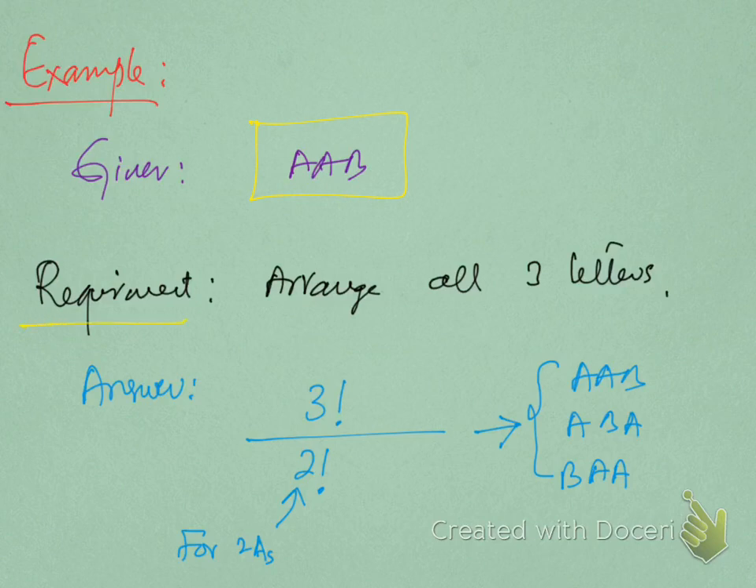Okay. Now example: what if we have 3 letters, 2 A's and a B? Requirement: arrange all 3 letters. Since we have 3 letters, 3 factorial should be in the numerator and 2 factorial must be in the denominator for 2 A's. The answer is 3, and these are the 3 possible arrangements. So when letters are repeated, the arrangements are normally reduced. The arrangements are reduced, in fact.